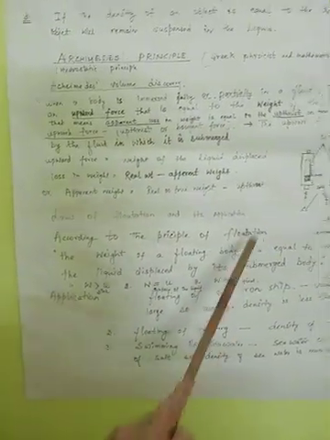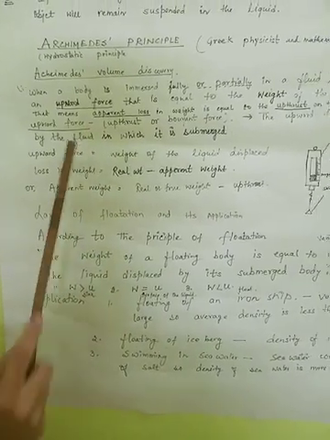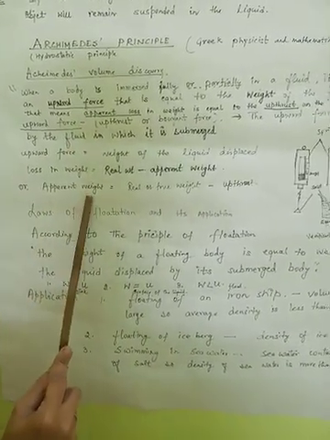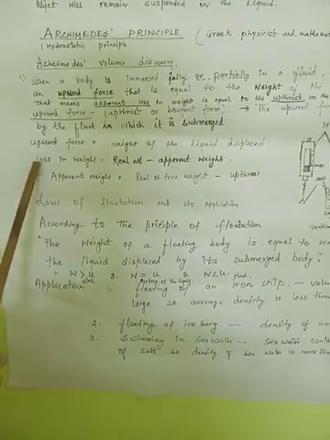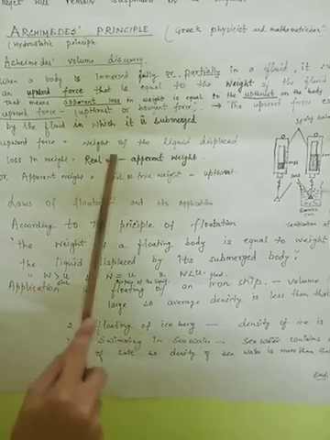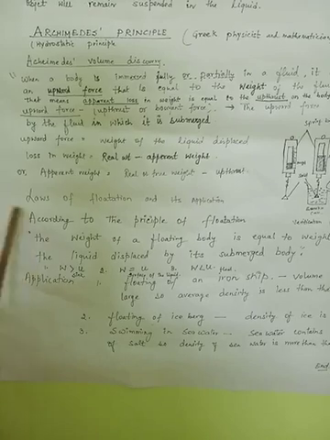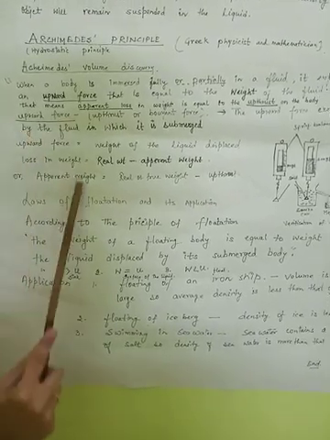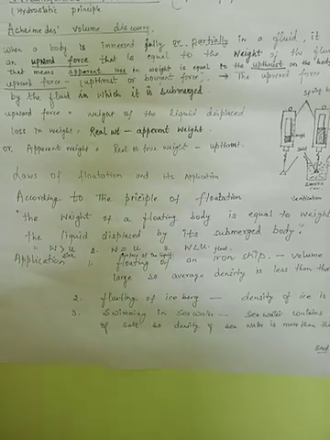So according to this, it applies to Archimedes principle. So apparent weight is equal to real or true weight minus upthrust, or loss in weight is equal to upthrust, which is equal to real weight minus apparent weight. According to Archimedes principle, there are some laws of flotation and its applications.